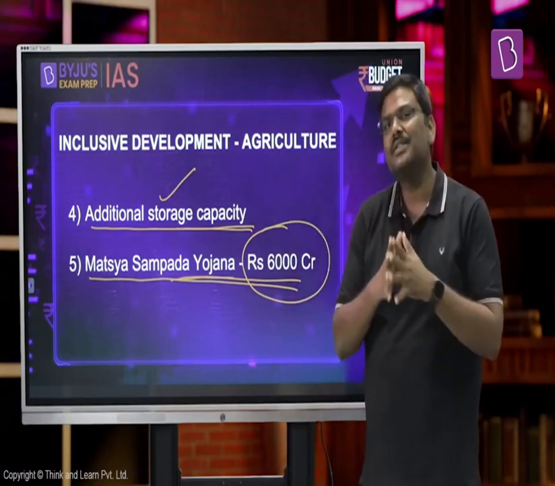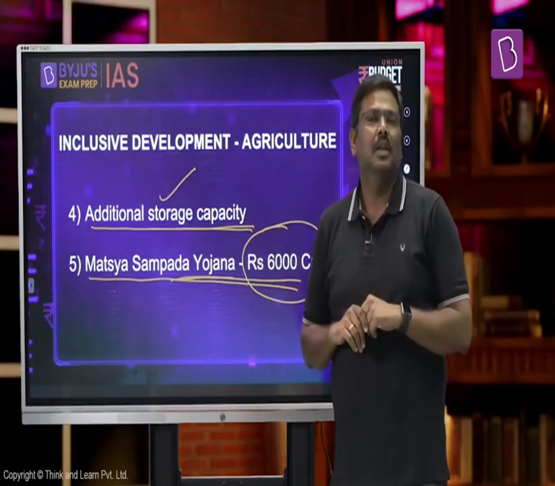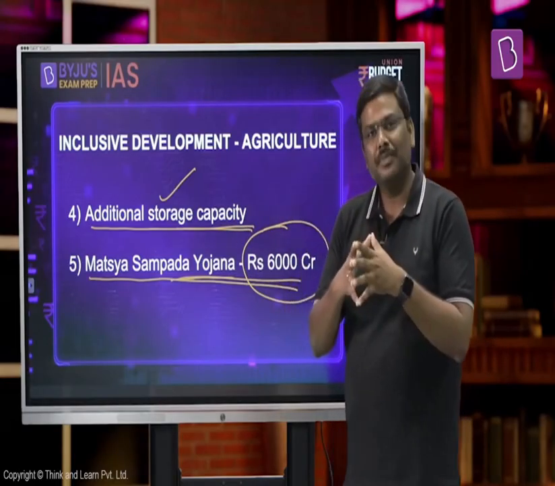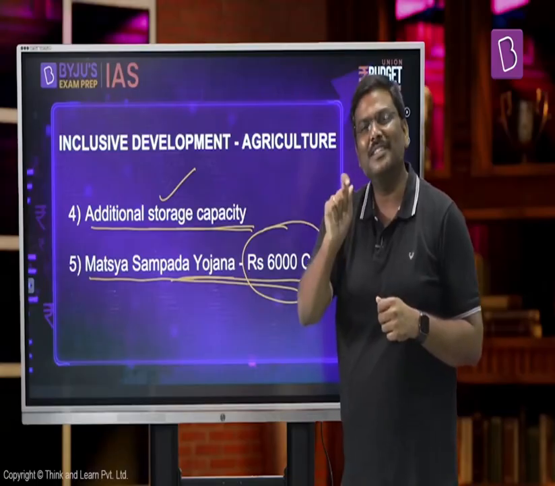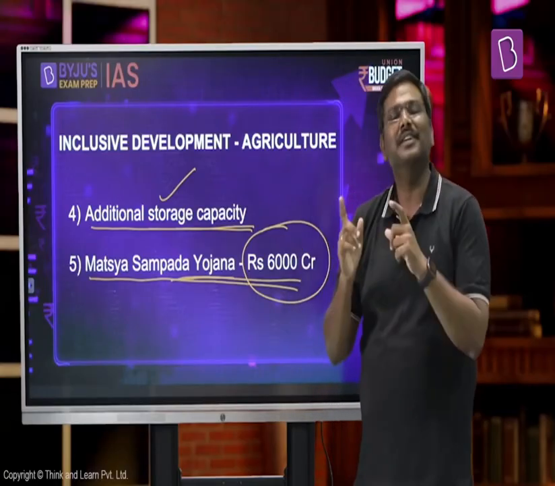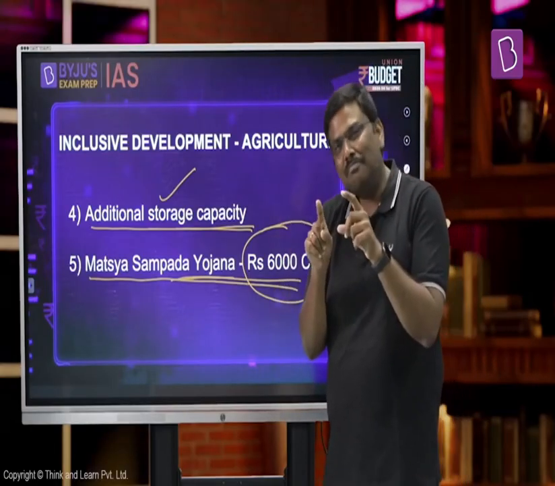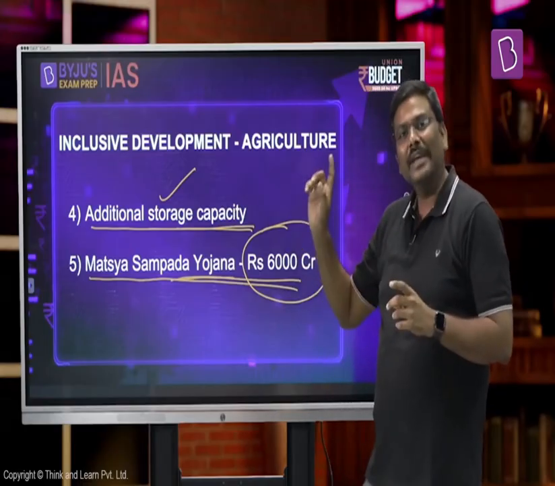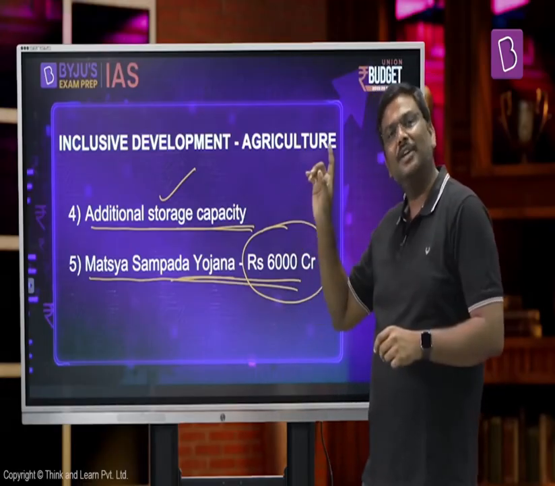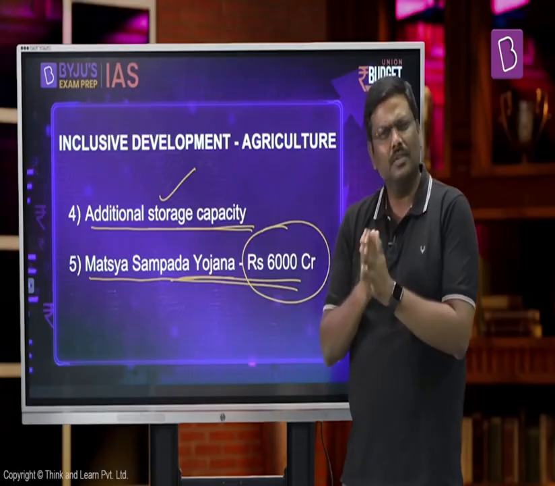agriculture sector. Now, having said so, please understand this. Whenever you talk about agriculture, are these reforms sufficient? You might simply argue, these are good reforms, no doubt. But a lot of experts expected that there would be some reform associated with, let's say, MSP, some reform associated with the PM Kisan scheme, etc. Right? The finance minister in the budget speech did not mention PM Kisan as well as the concept of MSP. Right? So these are the important areas of reforms which have been covered in the budget under the agriculture sector related to inclusive development.